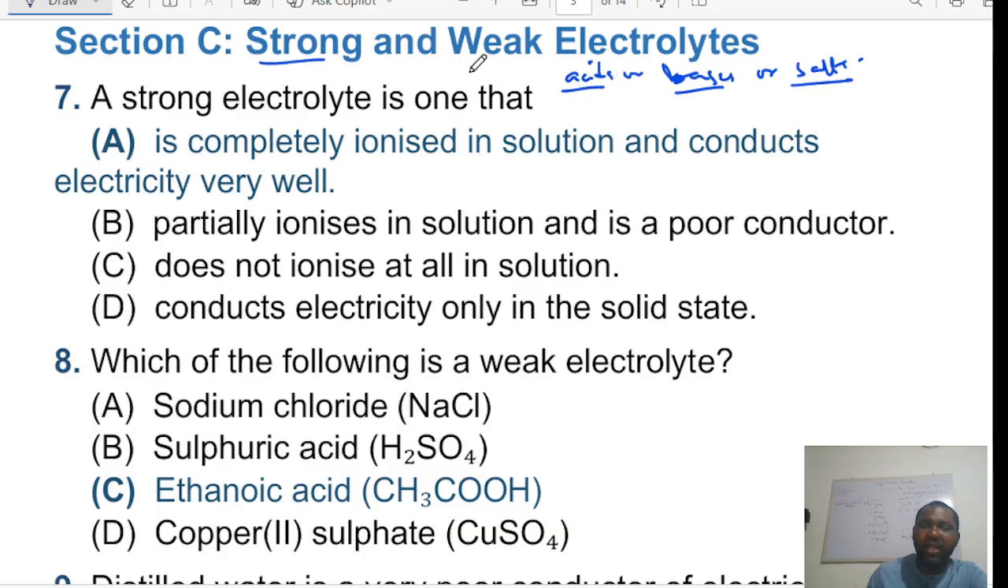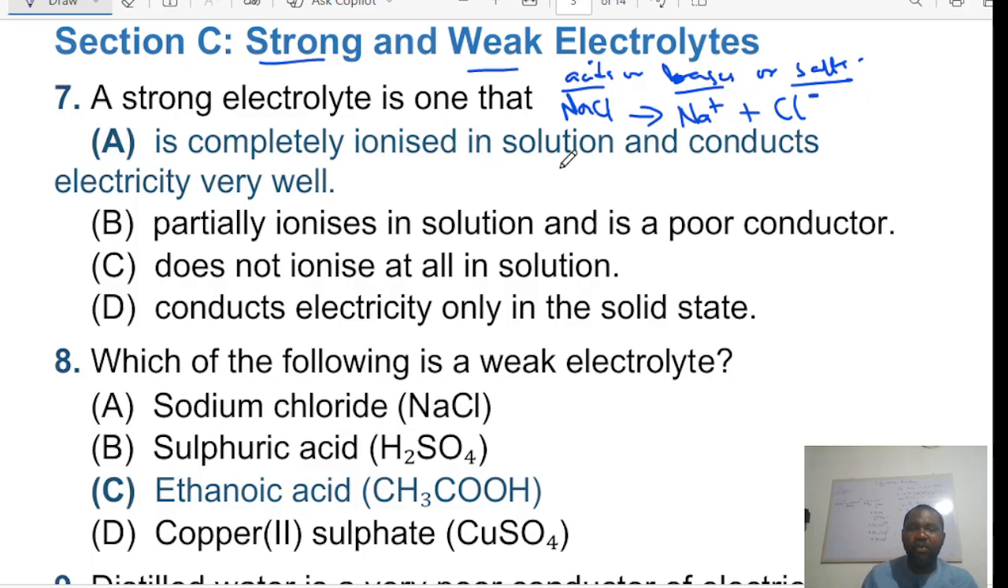But when it comes to strong electrolytes, among all these acids, bases, and salts, some of them are weak, they ionize weakly, and some of them ionize strongly. Those that ionize weakly we call weak electrolytes, and those that ionize strongly we call strong electrolytes. What we mean by ionizing is that they have the ability to dissociate in water. For example, sodium chloride dissociates completely in water into sodium ion and chloride ion. When you drop an ionic compound inside water, water has the ability to split it into ions, so NaCl gives us Na+ and Cl-.